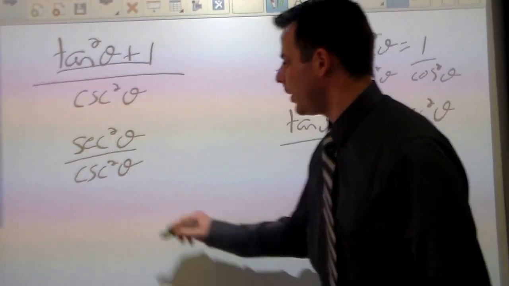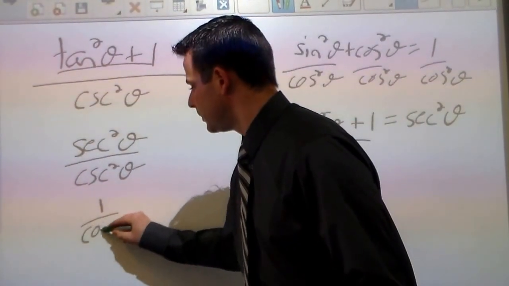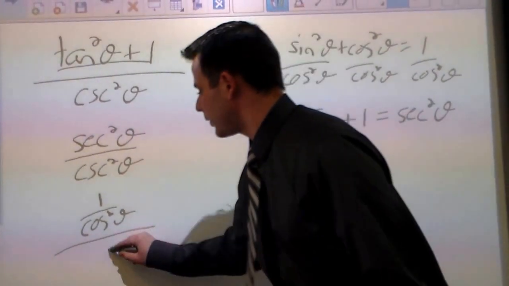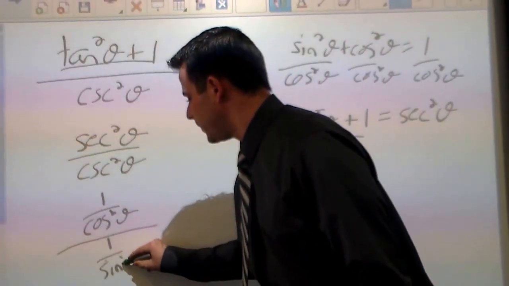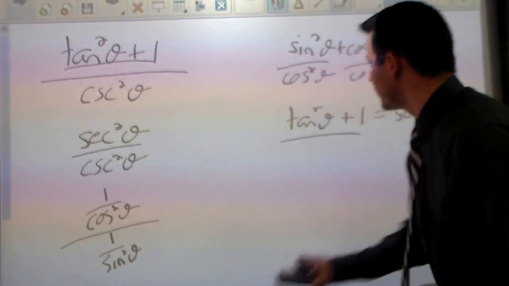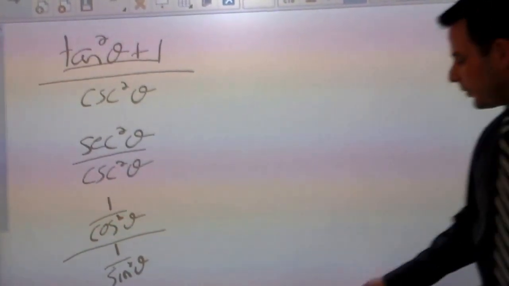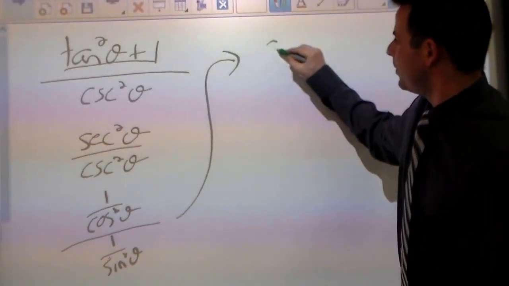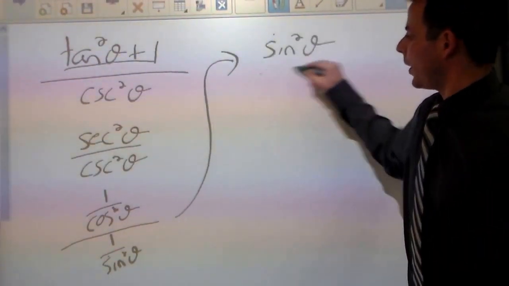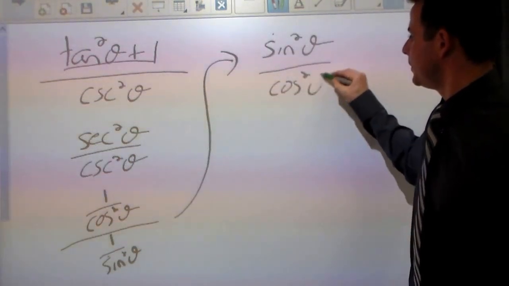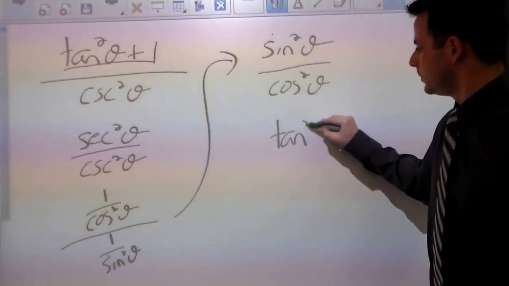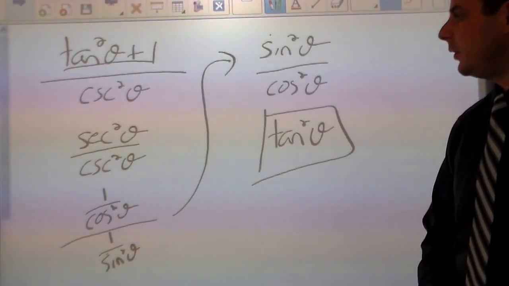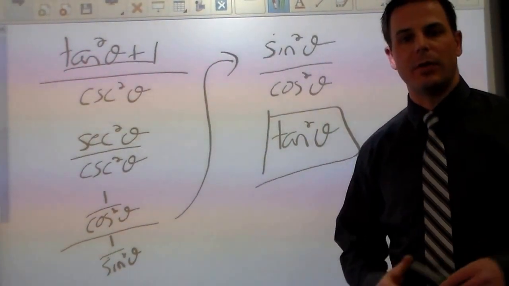I know that secant squared is 1 over cosine squared over, and I know that cosecant squared is 1 over sine squared. So now after we keep, change, flip, you end up with sine squared over cosine squared, which is tangent squared. So what identities do is just make life a little bit easier on you.